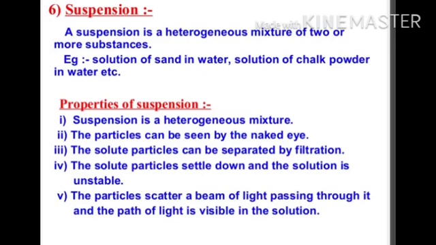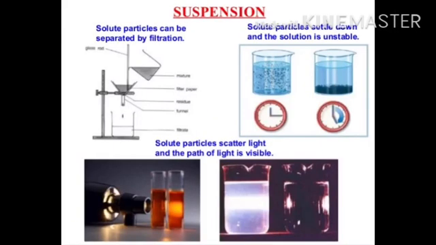Properties of suspension. Suspension is a heterogeneous mixture. The particles of the suspension can be seen by the naked eye. The particles of the suspension scatter a beam of light passing through it and make its path visible. The solute particles settle down when a suspension is left undisturbed, that is, a suspension is unstable. They can be separated from the mixture by the process of filtration. When the particles settle down, the suspension breaks and it does not scatter light anymore.